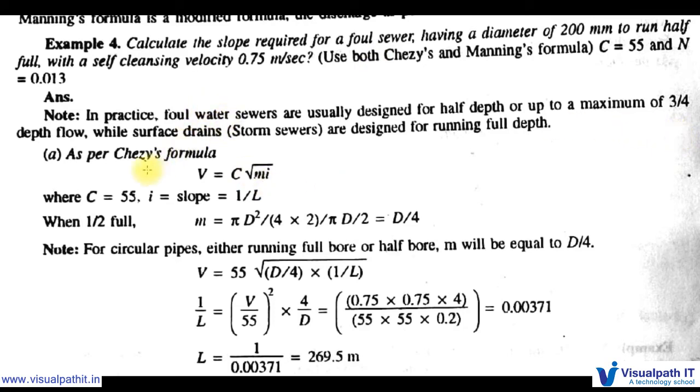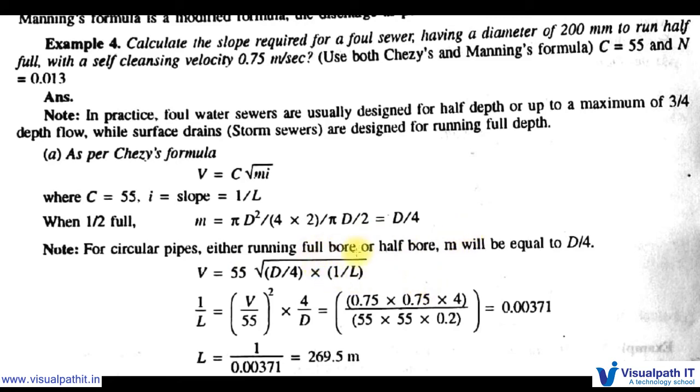So we know Chezy's formula. V is equal to C into root mi, where C is constant. I is the slope, which is equal to 1 by L. When half full, m is equal to pi d square by 4 into 2 by pi into d by 2, that is d by 4. We can take this d by 4 as a constant. In every problem we will take m is equal to d by 4 only. So note, for circular pipes either running full bore or half bore, m will be equal to d by 4.